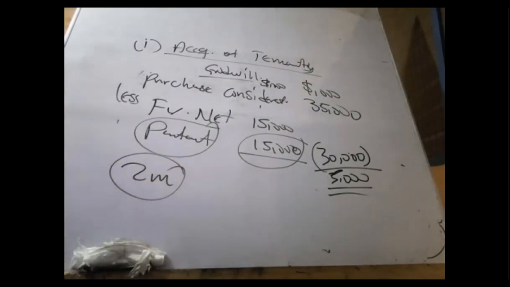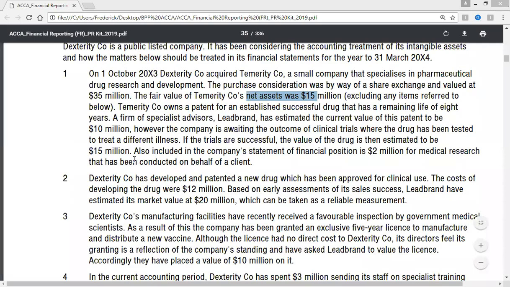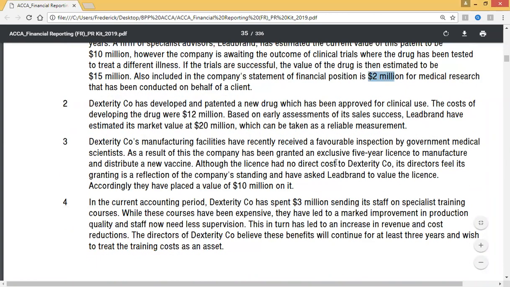That 2 million is what? A research cost. 6 million should be expensed. Where is the research cost? Yes, this 2 million. So just tell them that. So let's go to number 2.